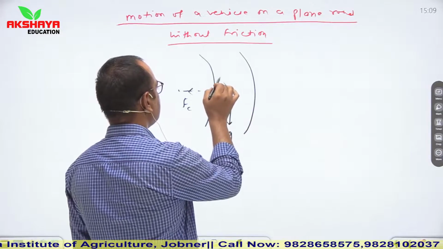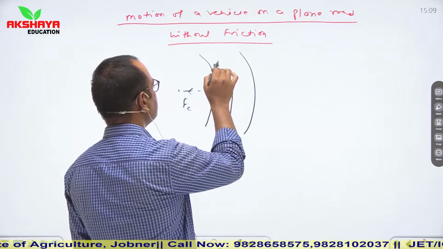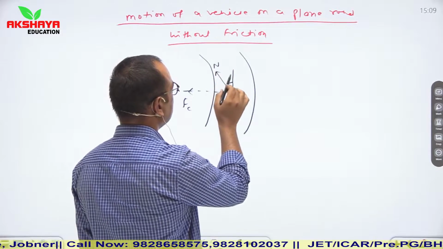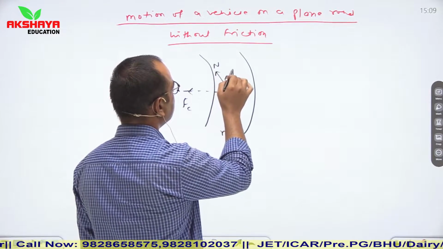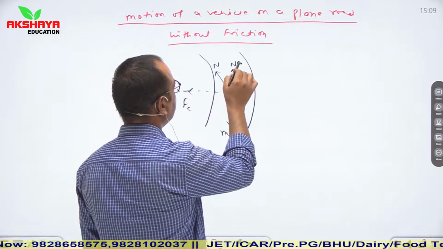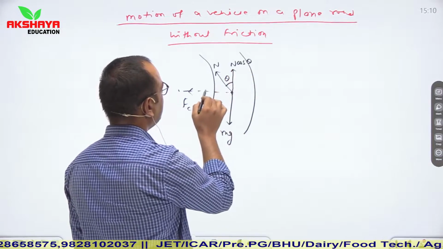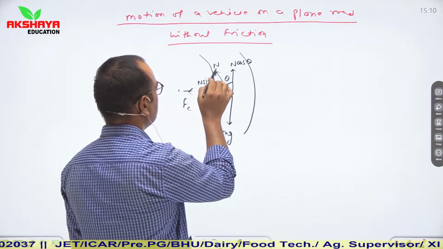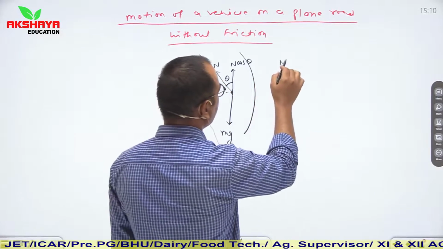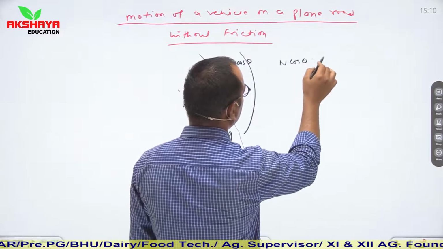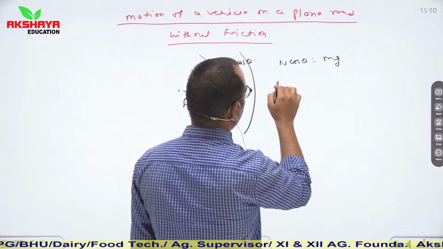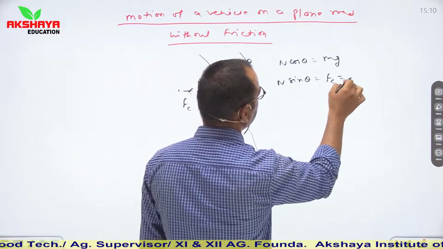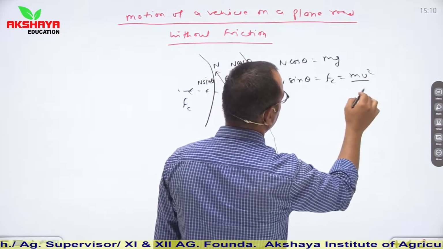In this condition, let us say its normal is bent in this direction. This is the perpendicular, angle theta, so it becomes n cos theta, and here it comes n sin theta. In balancing condition, n cos theta is equal to mg and n sin theta is equal to centripetal force, means mv square upon r.